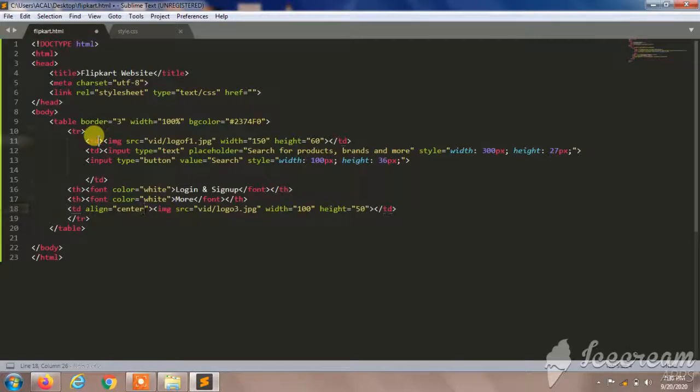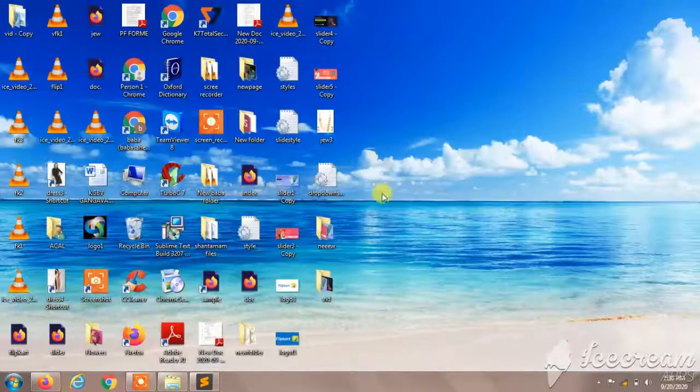I'll give here also align command, and it will be at right side, I think. Yeah, right will be better. Control S.